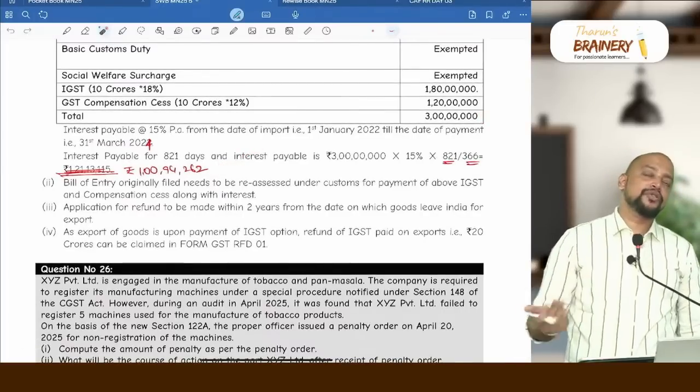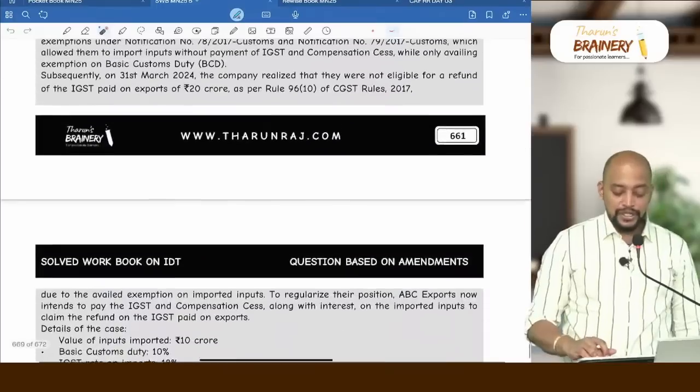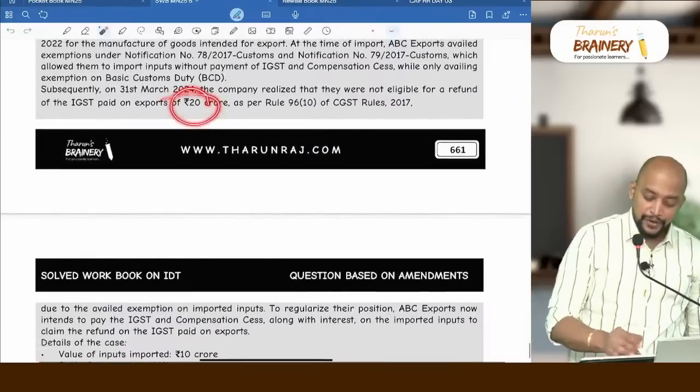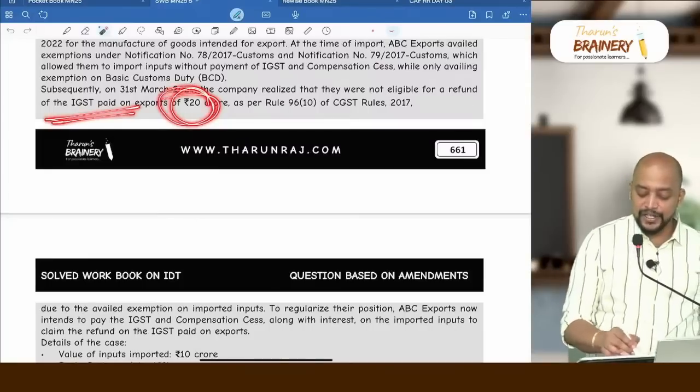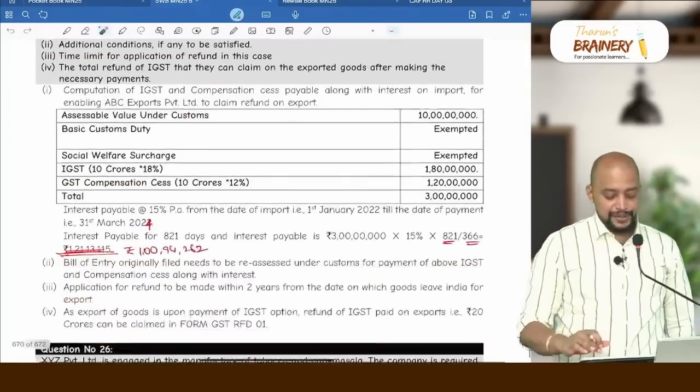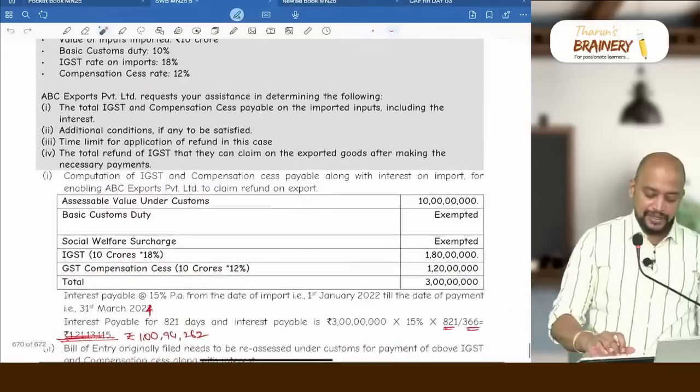Okay sir, if we pay 4 crores, what is the benefit we will get? How much will you get? 20 crores. IGST paid on export is 20 crores. So that IGST paid we will get. So that is the second point.